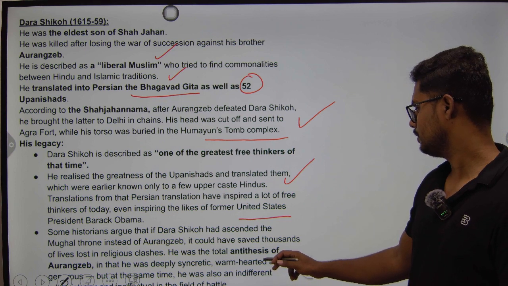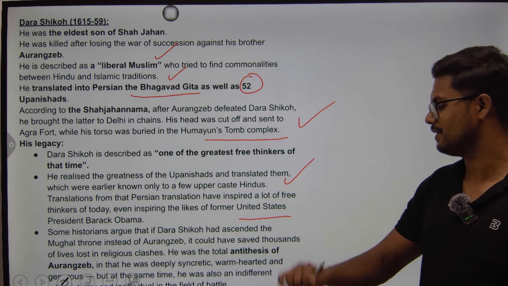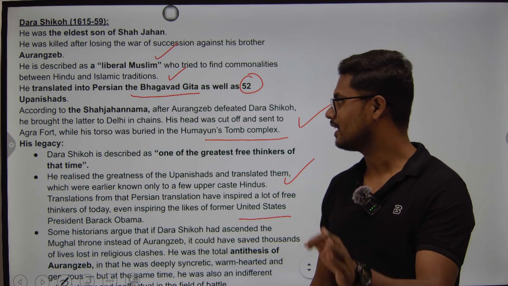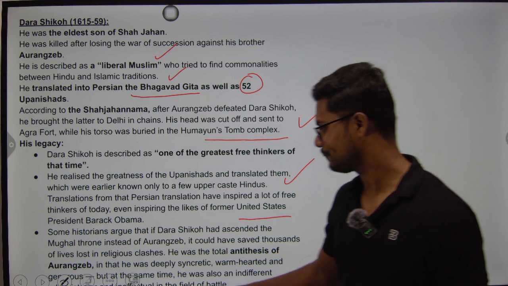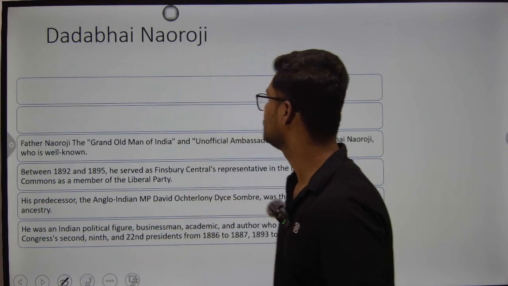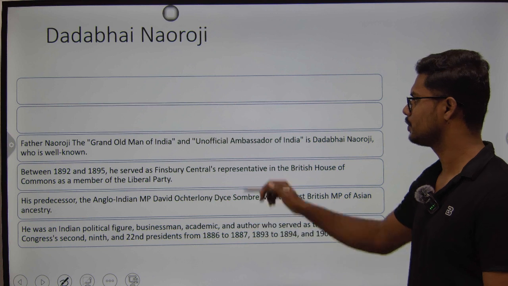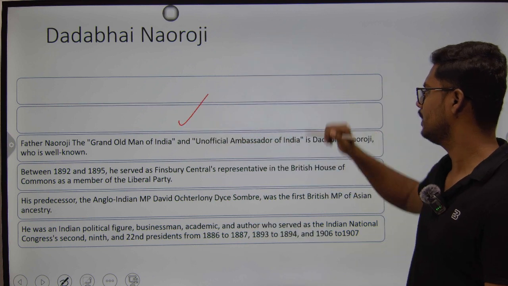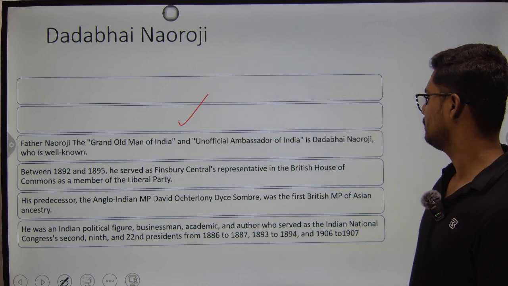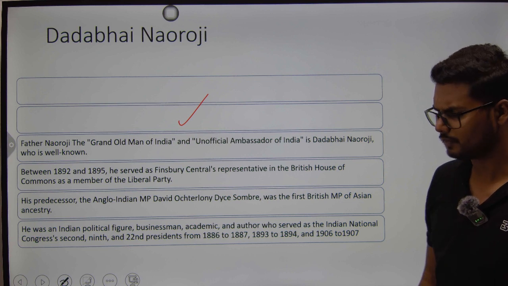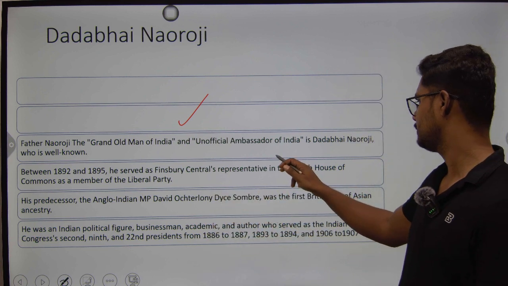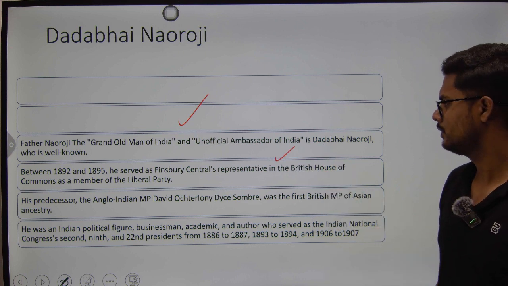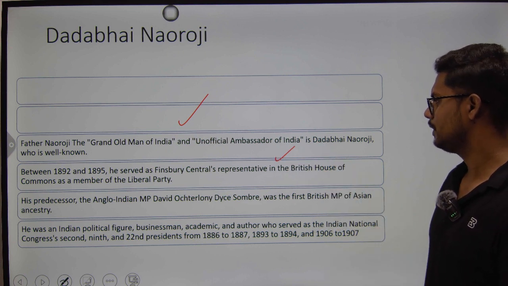So he was the total antithesis of Aurangzeb. This is the best part. Dara Shikoh is termed as the antithesis of Aurangzeb. Right? Next, it's about Dadabhai Naoroji, who is called the Grand Old Man of India and also the unofficial ambassador of India. Between 1892 to 95, he served as Finsbury Central's representative in the British House of Commons as a member of the Liberal Party.